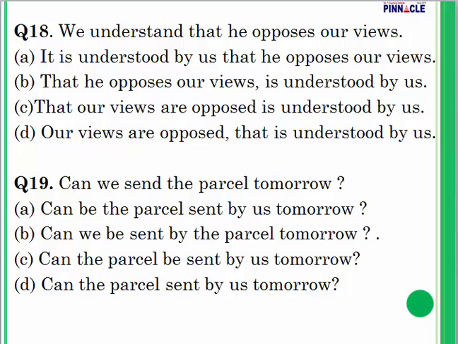Question number 18. We understand that he opposes our views. We understand that he opposes. Opposes what? Opposes our views. It is understood by us that he opposes our views.